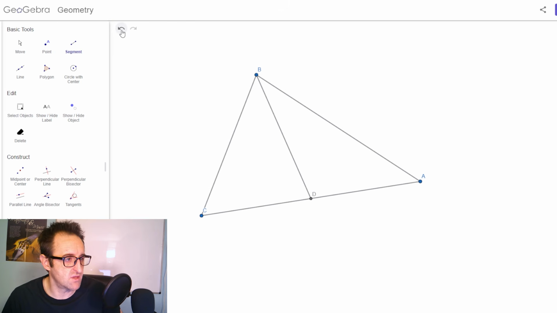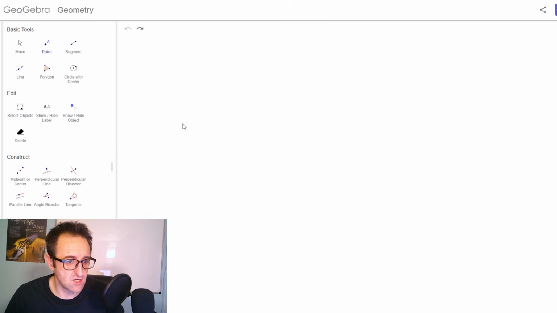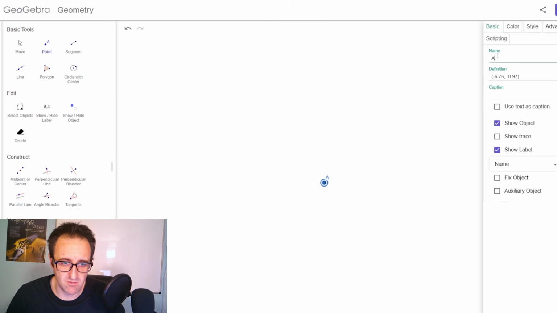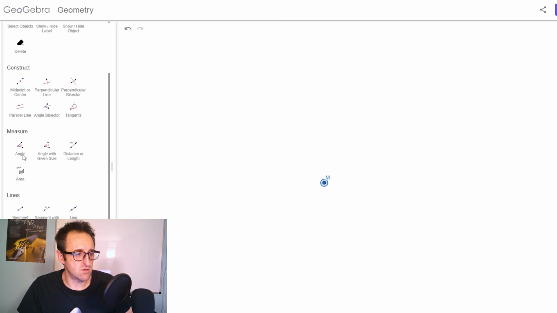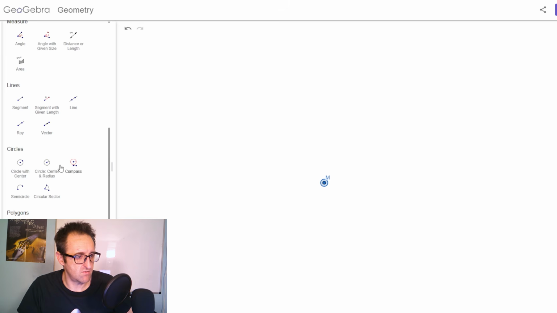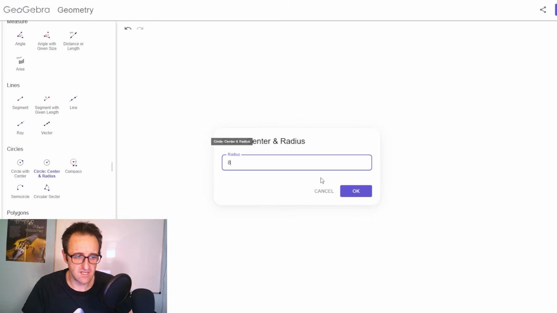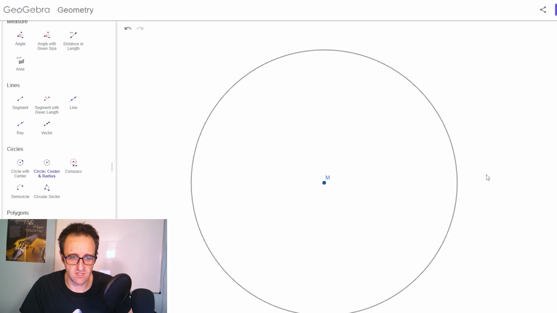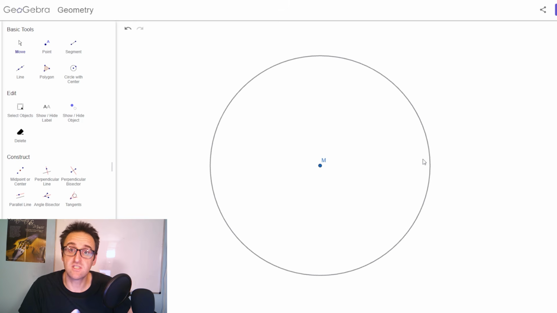So this is how I'm going to do that. So let's clear everything here. We're going to start here with that midpoint there. I'm going to relabel this one to be the point M. We're going to create a circle with a specific radius. So here we go. We've got circle, center, and radius. So we'll get an 8 centimeter radius here, which is something that looks like this. See that? So here's our point M. This is going to be where that median drops to. Somewhere on this edge of the circle is going to be where the point B is, because this is going to be 8 centimeters away.